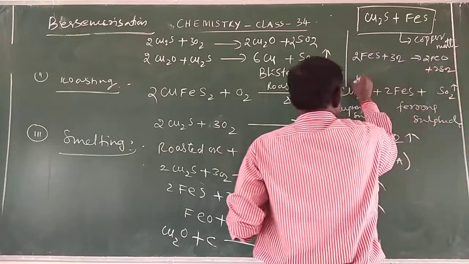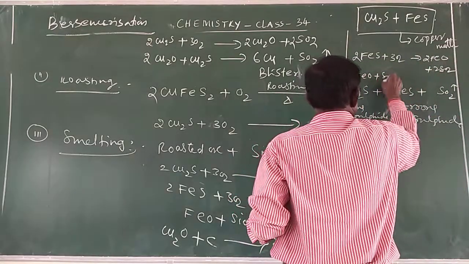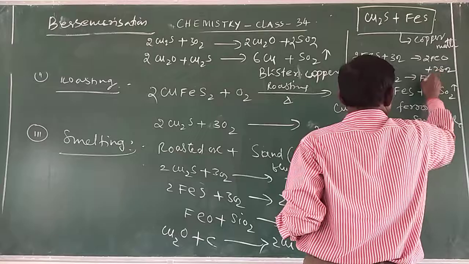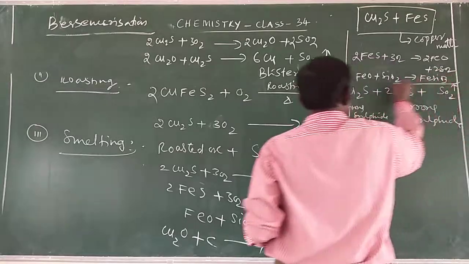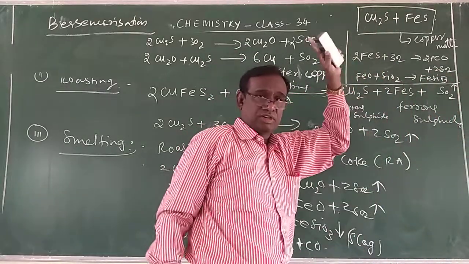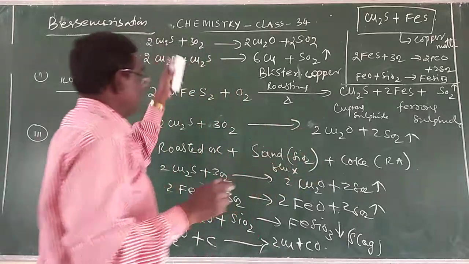This is the first equation: FeO plus SiO2, you will get FeSiO3, ferrosilicate slag. So this is another equation that takes place in the Bessemer converter. So again, I am going to explain.